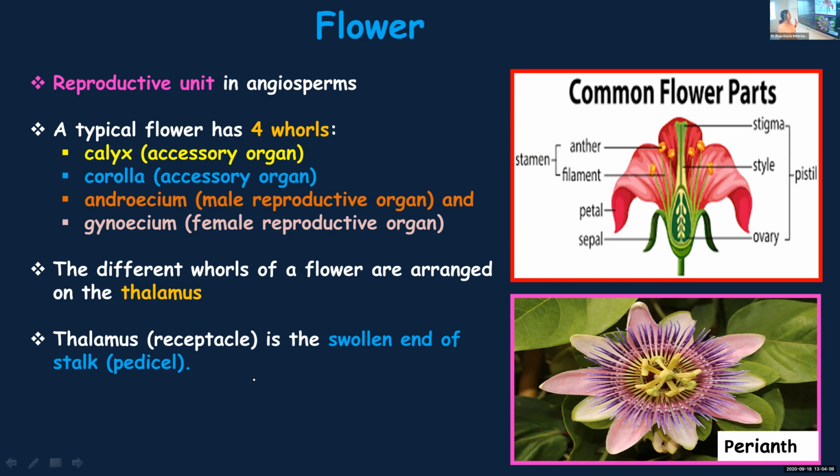It is a swollen end of the pedicel. It has a broadened base where all the 4 whorls are arranged. So that swollen part of the flower is thalamus or receptacle. It is at the base of the flower but at the tip of the pedicel.